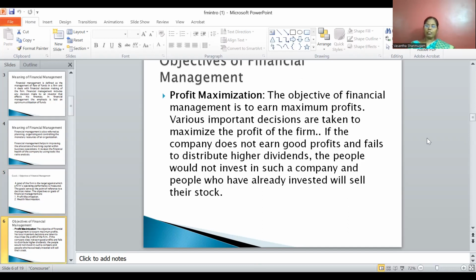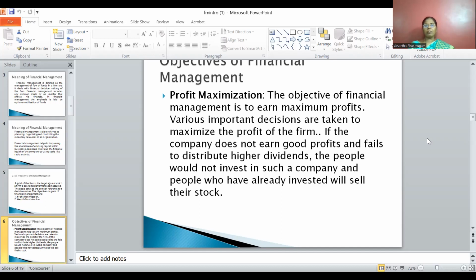Here, the various decisions mean financing decision, investment decision, and dividend decision. All these decisions are taken into consideration for maximizing the profit of the firm. If the company does not earn good profit or good return and fails to distribute higher dividends, the people, that is the shareholders, would not invest in such a company.